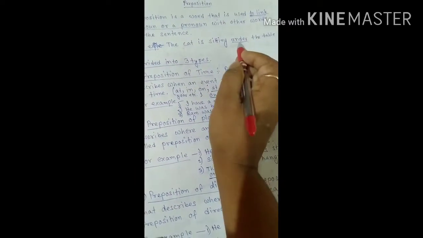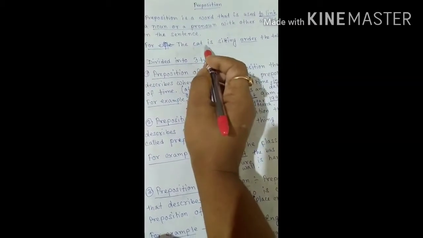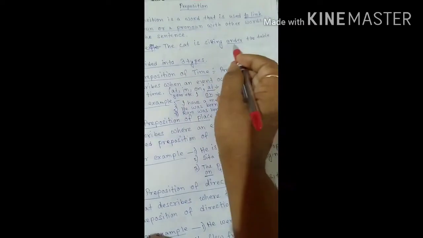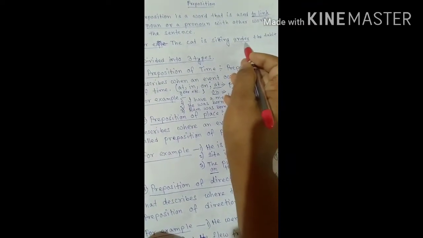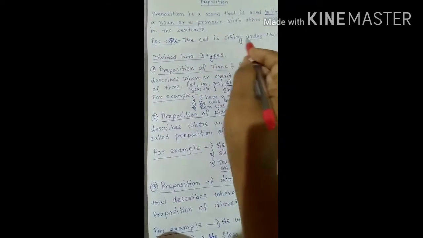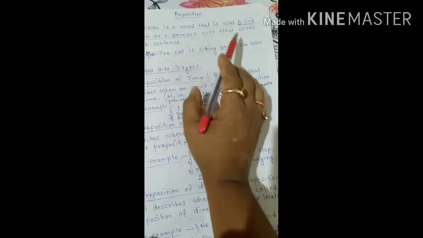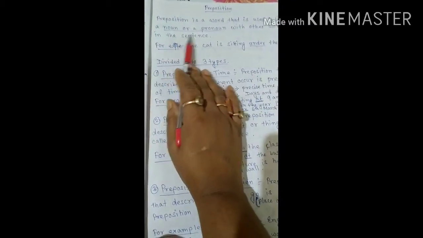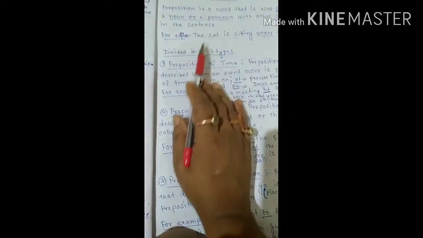So the preposition is a word that joins the two parts: the cat is sitting, and the remaining one, the table. By the preposition "under", these two parts are linked. So a preposition is a word that is used to link a noun or a pronoun with other words or sentences.